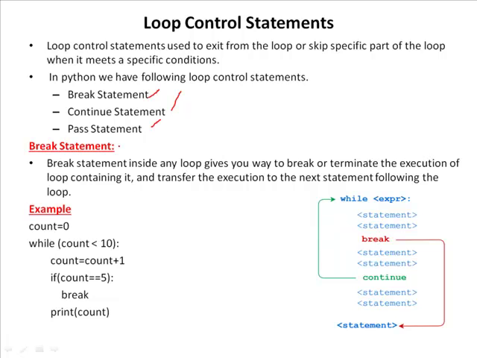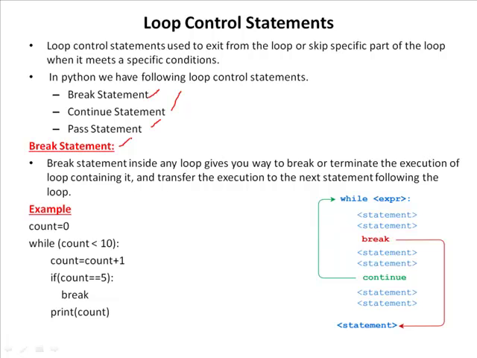Now let's start with the Python break statement. As we already know, loops iterate over a block of code until the test expression fails. But sometimes we wish to terminate the whole loop without checking the test expression. Then we can use the break statement. This break statement terminates the loop containing it, and the control of the program flows to the statement immediately after the body of the loop.